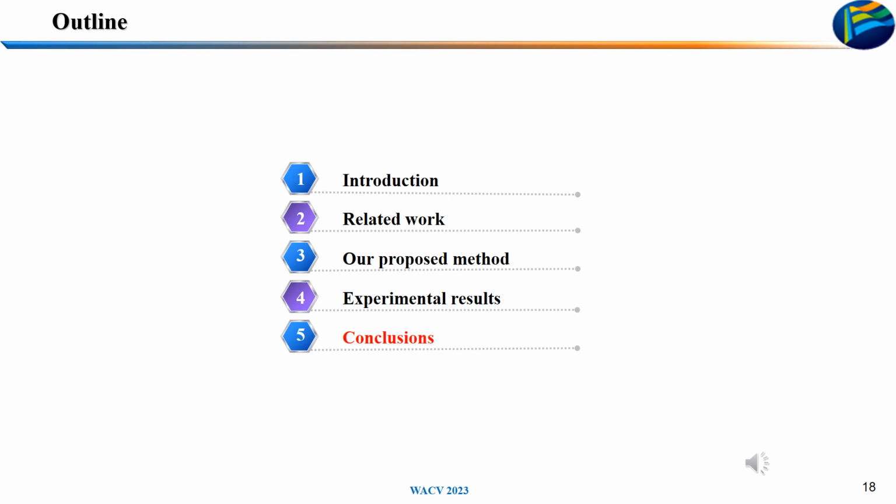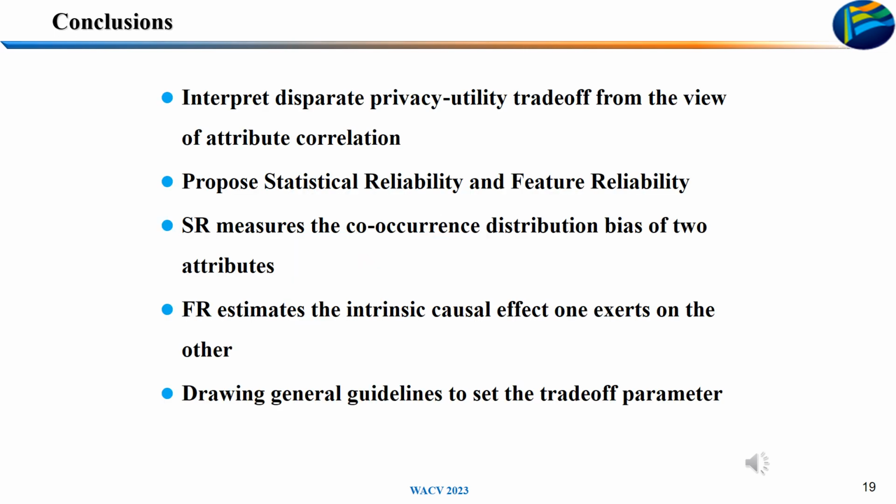Finally, conclusions. First, we interpret the privacy utility trade-off from the view of attribute correlation. To measure it, we propose SR and FR metrics. Finally, we draw general guidelines to set the trade-off parameter lambda.